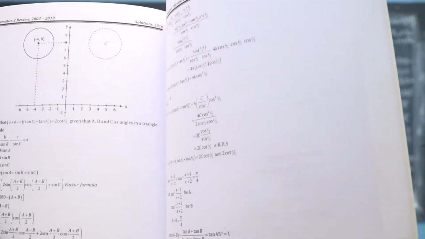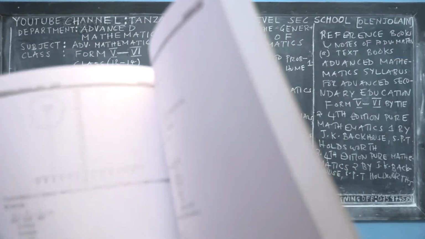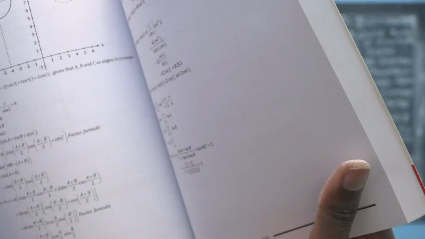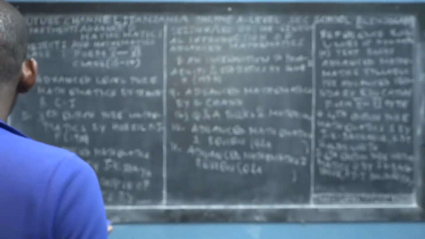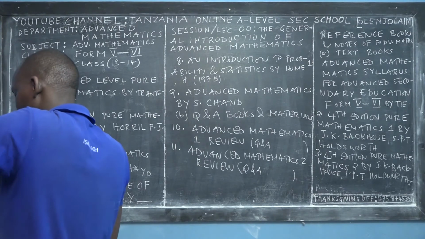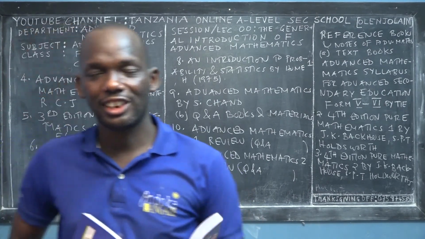Again, if you go to the next pages, you'll find the solutions of all the questions listed. I will be using this book as the reference book when I'll be teaching you advanced mathematics for those topics of paper 2.